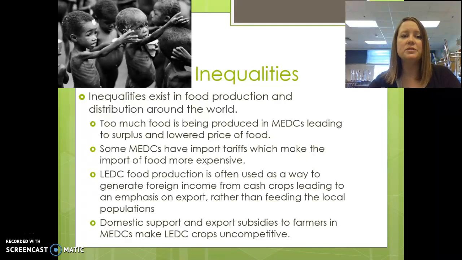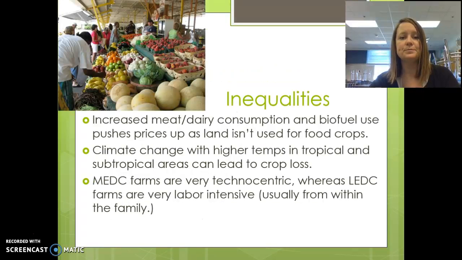There are inequalities in food distribution and also food production. Our more economically developed countries tend to produce too much food, which creates artificially low prices. We also have import tariffs, which make importing foods more expensive. So in less economically developed countries, where they depend on their exports and their cash crops, they're losing some of that ability to sell when our imports are more expensive. Oftentimes, they concentrate on cash crops as well and aren't feeding the local populations.